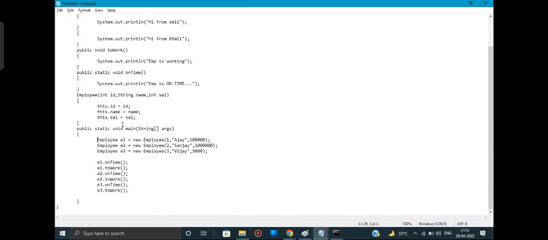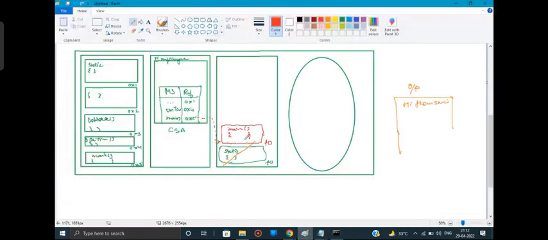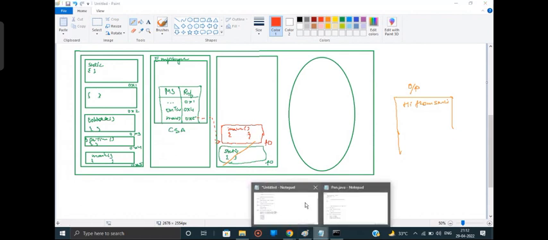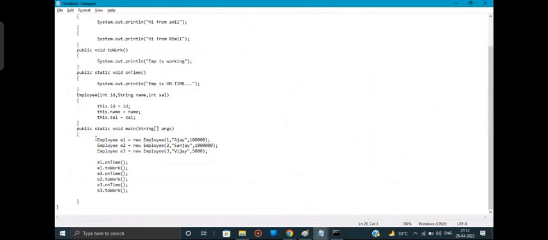Once the frame is created for the main method, the execution of the main method starts. What is the first statement that is present? An object creation statement is there, right?